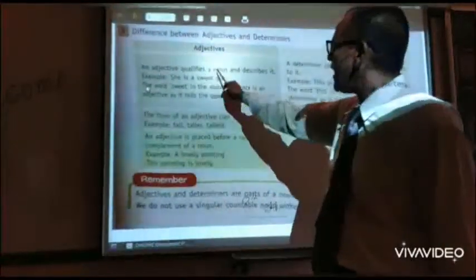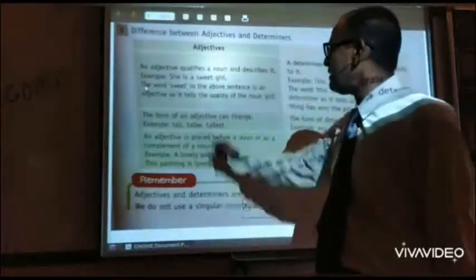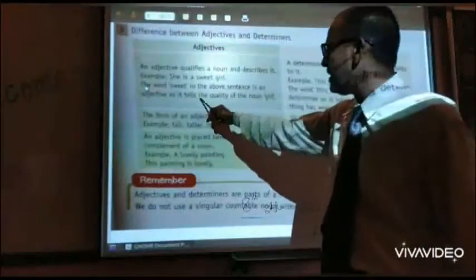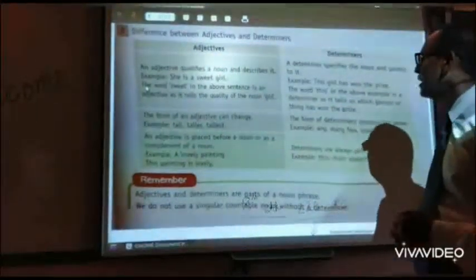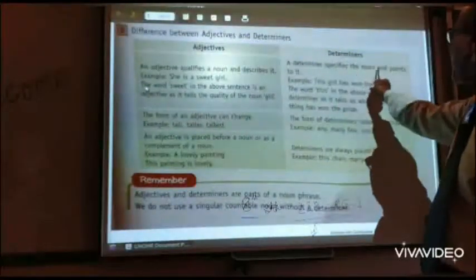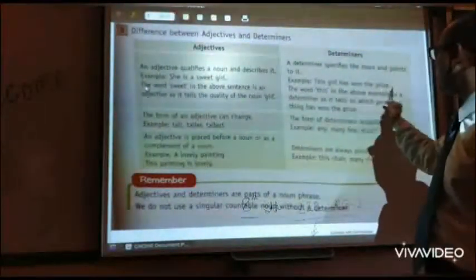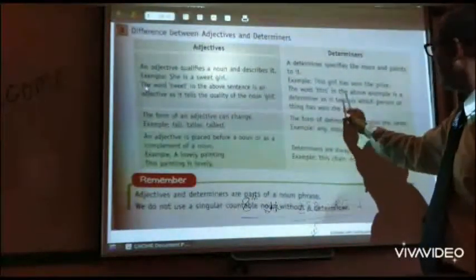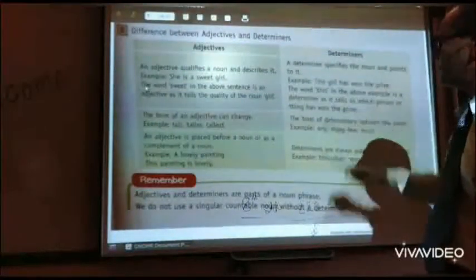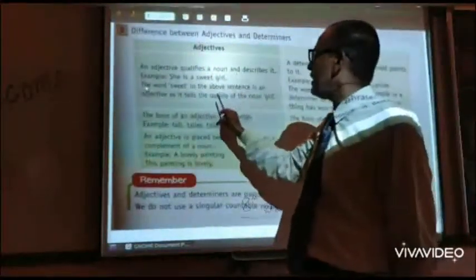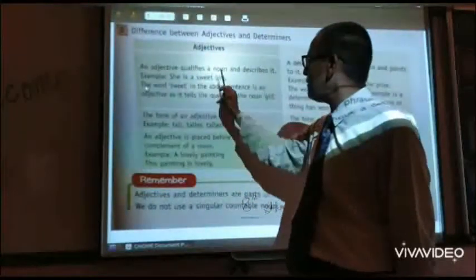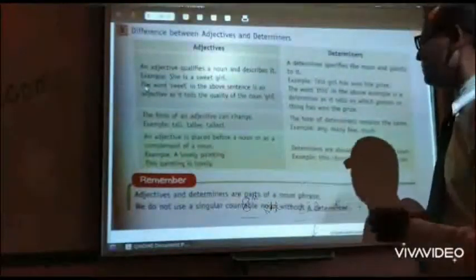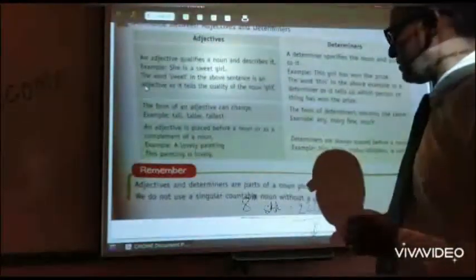An adjective qualifies a noun and describes it, like she is a sweet girl. The word sweet in this sentence is an adjective as it tells the quality of the noun girl. But a determiner specifies the noun and points to it. The girl has won the prize. This girl. Here we have two words: this is also a determiner, the is also a determiner. In she is a sweet girl, sweet is the adjective, but the determiner part is a. So in this way, some differences are there between adjectives and determiners.